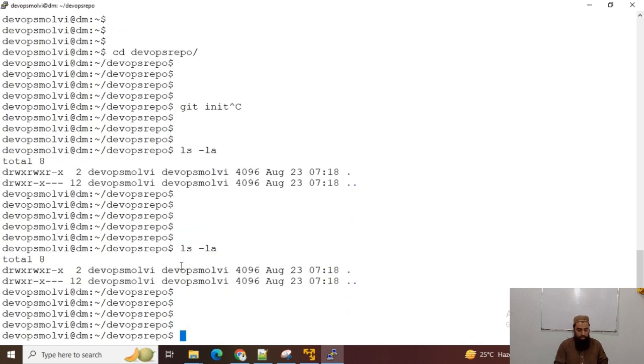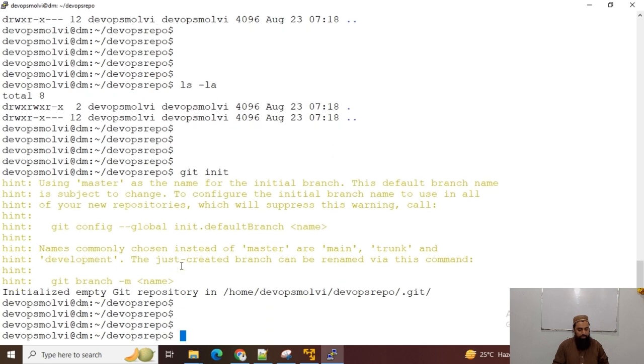Now I run git init command to initialize an empty repository on my local VM. This command actually initializes an empty local repository on my VM. Now you can see that it is saying using master as the name for the initial branch.